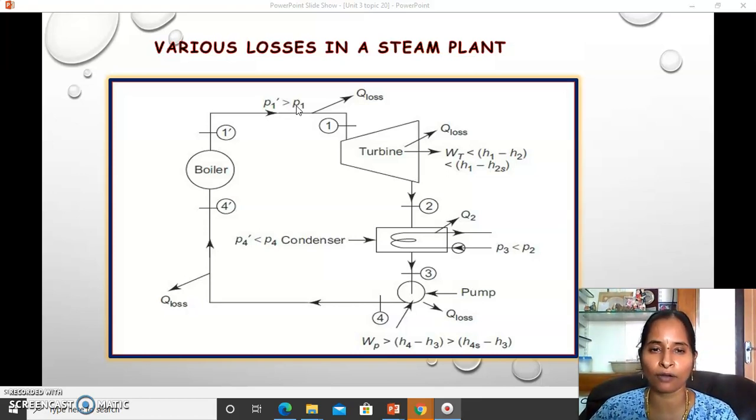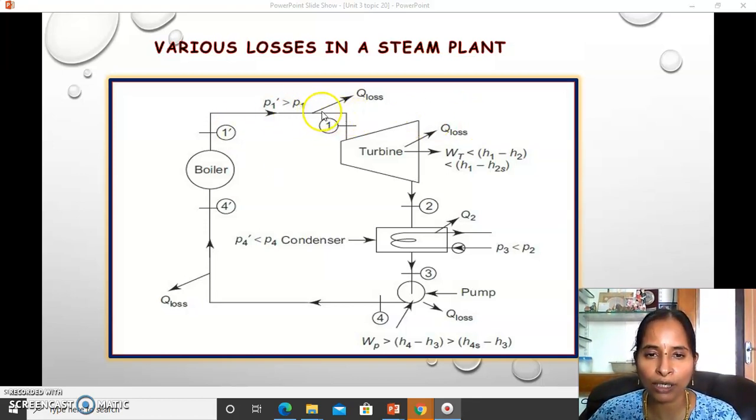This is P1 for the ideal cycle, and actually the boiler needs higher pressure to give the same amount of steam at a fixed temperature, right?